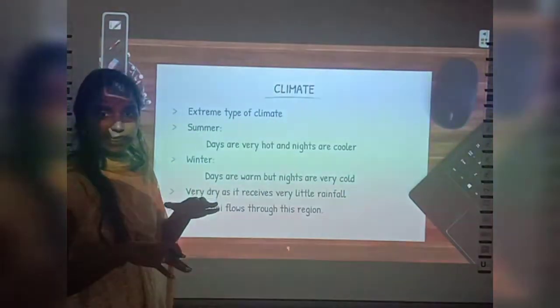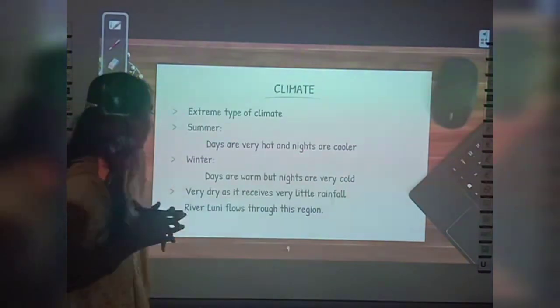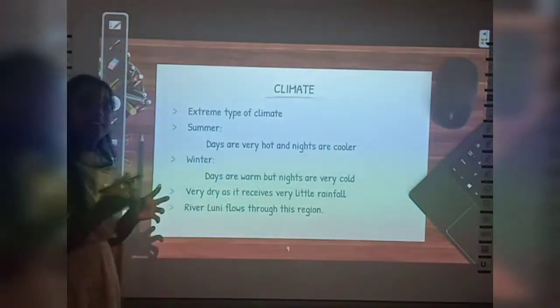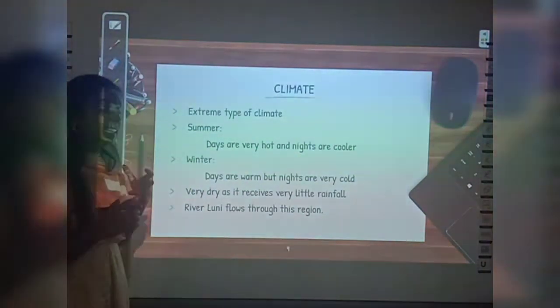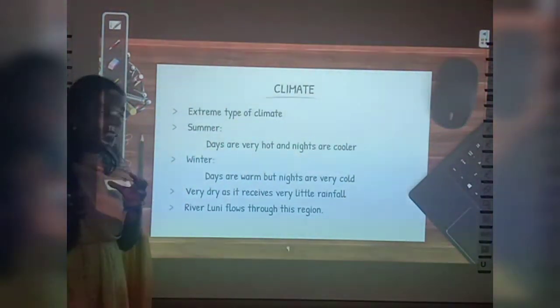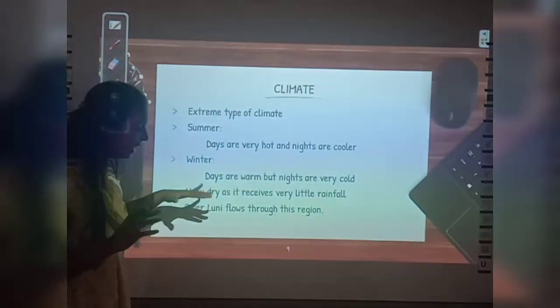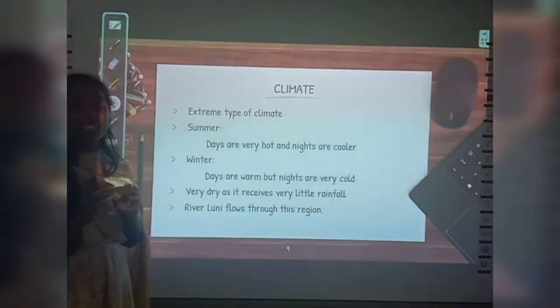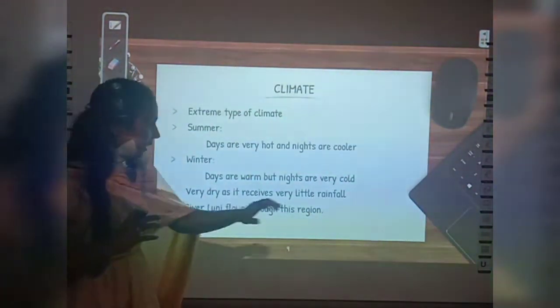So, shall we recall the climate once again? See, this desert has an extreme type of climate. That means in summer season, the days are very hot and the nights are cooler. And in opposite, in winter season, the days will be warm, but the nights are very cold. And see, the desert will be very dry because it receives very little rainfall. And at last, see, River Luni flows through this region.